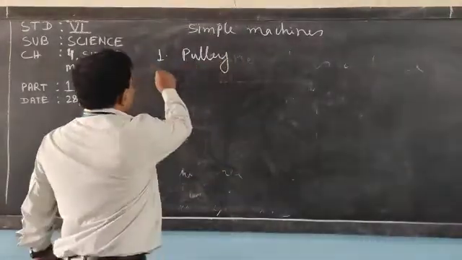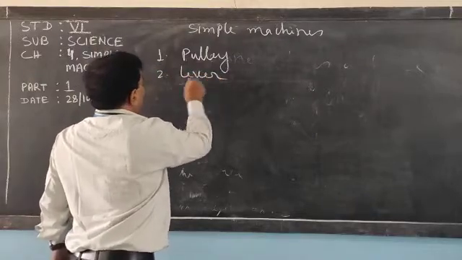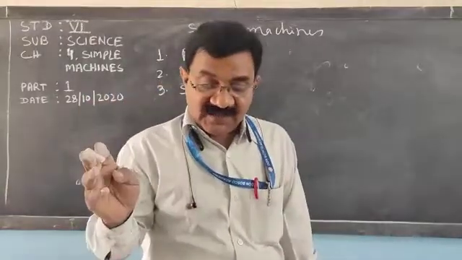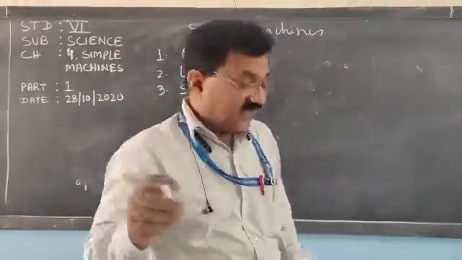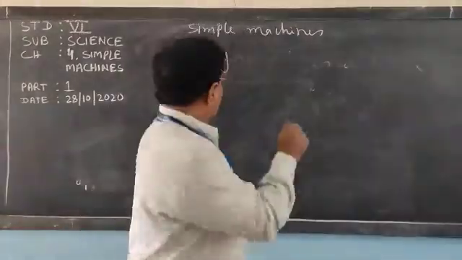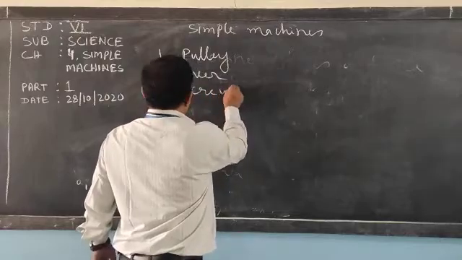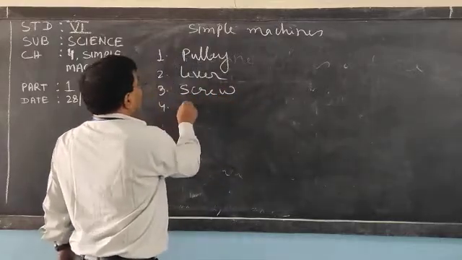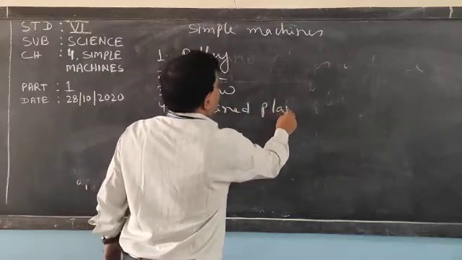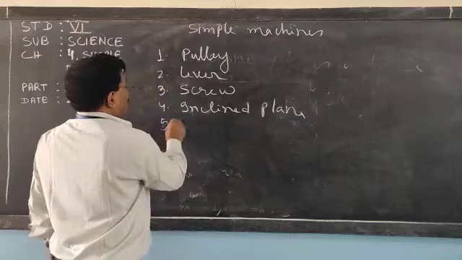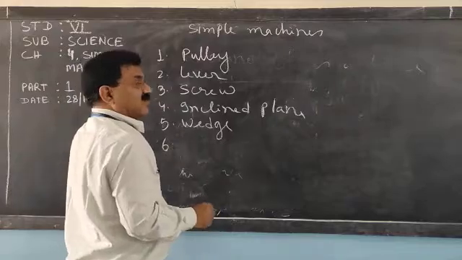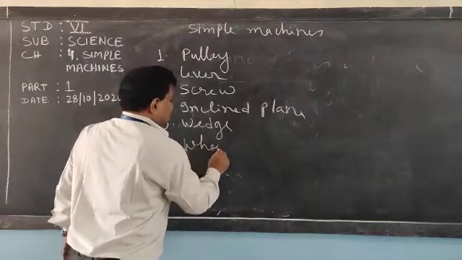Lever, screw, wedge, inclined plane, and the last is wheel and axle.